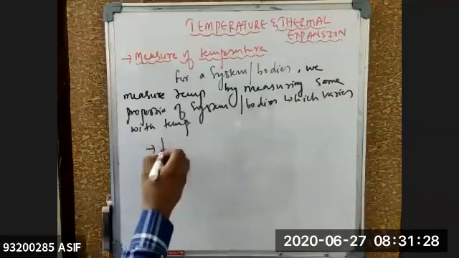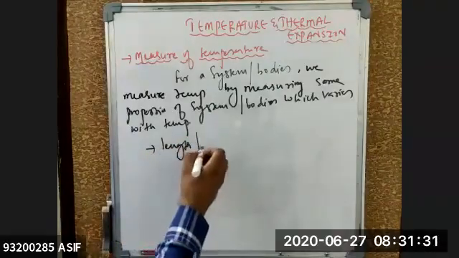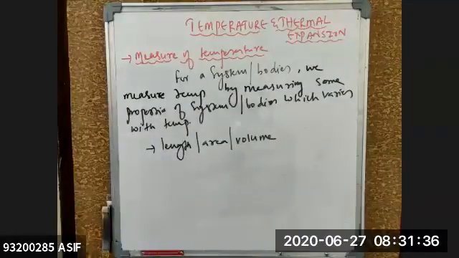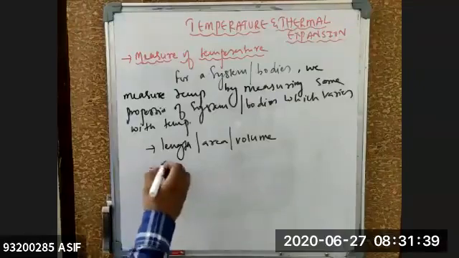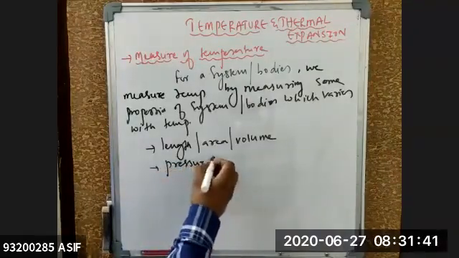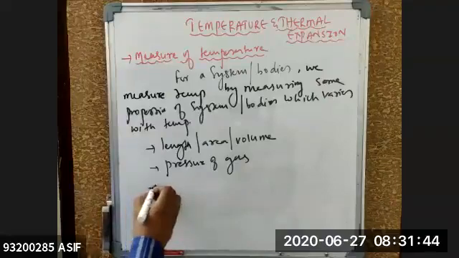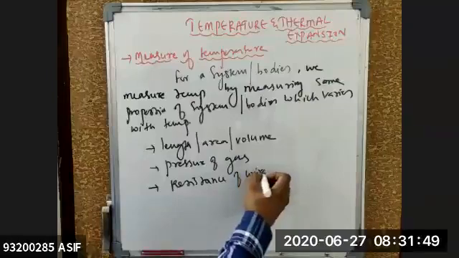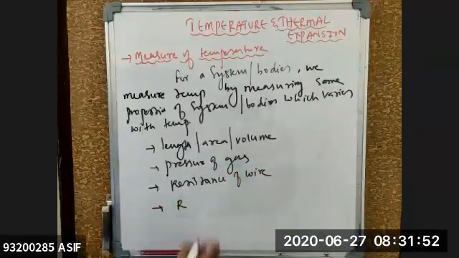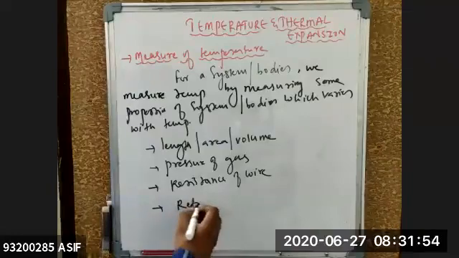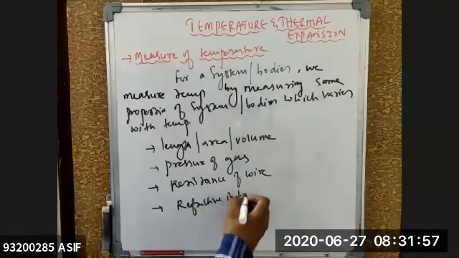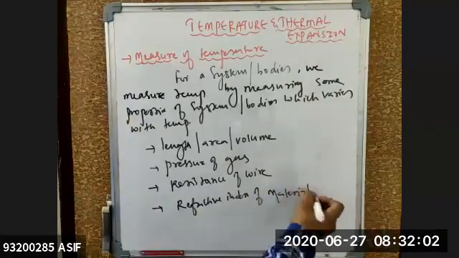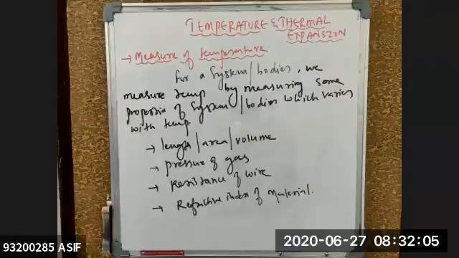Sometimes we'll be using length or area or volume. In certain instruments we'll be using either the length, area, or volume. In certain instruments we'll be using the pressure of a gas. In some instruments we'll be using the resistance of a wire. And in some systems we'll be using the refractive index of a material, such as water. Okay, so these are some of the properties by which we can measure the temperature.